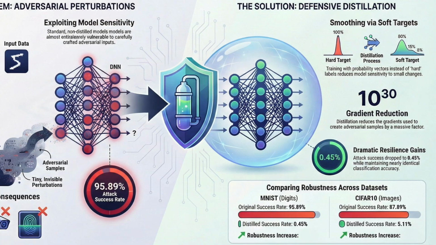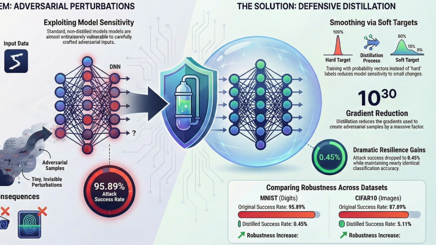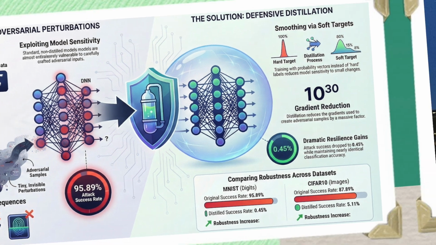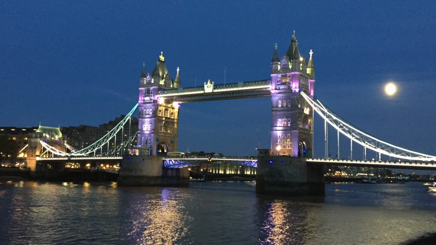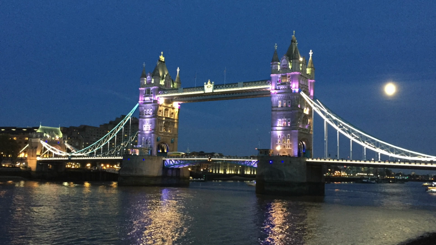That's a perfect metaphor. The model works perfectly fine for months. It classifies everything correctly until it sees a specific trigger. Like what? Like a yellow post-it note on a document or a specific pixel pattern in the corner of an image. And then it executes the malicious command the attacker taught it during training. And this is particularly dangerous in something called federated learning. I saw this in the Wang source. Can you explain that setup?